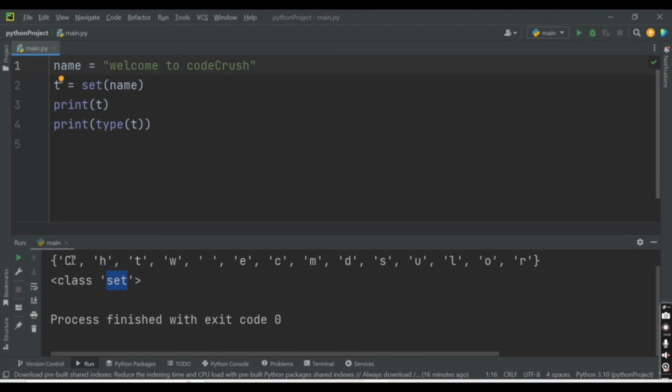But in a set, the characters are not in sequence, and each character appears only a single time. Here you can see E was repeated twice in welcome, and also once in Code Crush. So in total E was there in our string three times, but here you will see only one E. Also this C was in lowercase and this one in uppercase, so that's why you get two different Cs, one lowercase and one uppercase. But the replication of characters is avoided in a set.